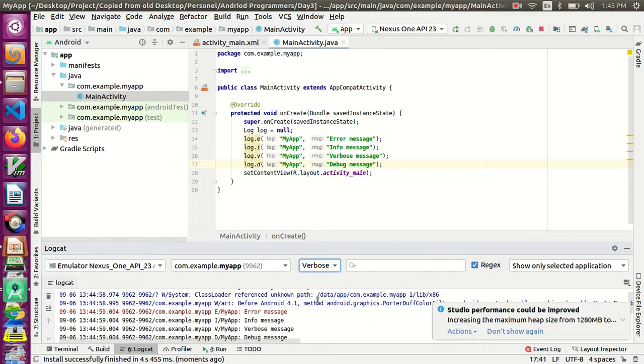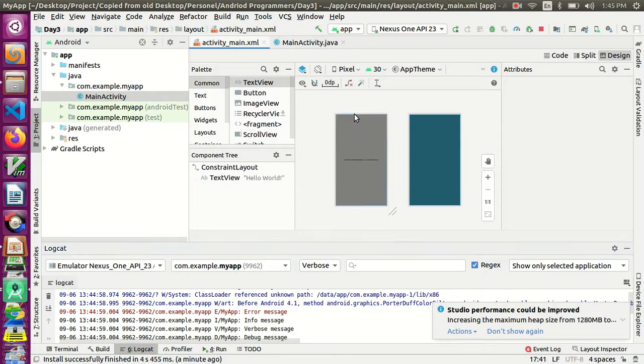Now what we will do is we will create one button, and we will see how to handle the click event of the button. So I will drop one button here.